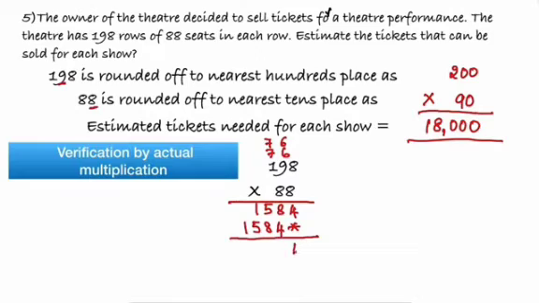Now adding, 4, 12, 14, 7 and 1. So it is 17,424. So the estimated product is a bit greater than the actual product, but very much nearer to it.